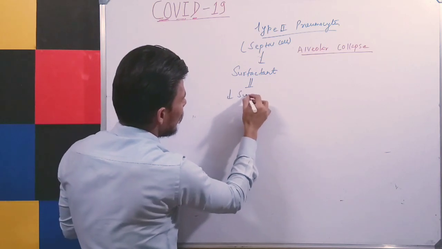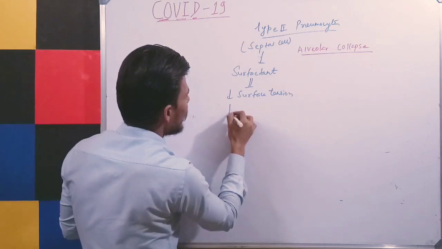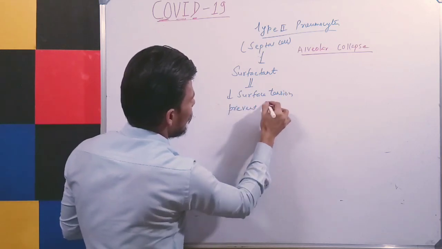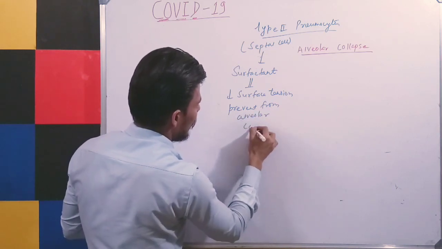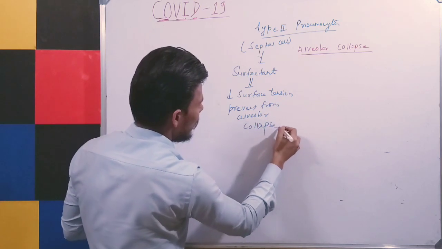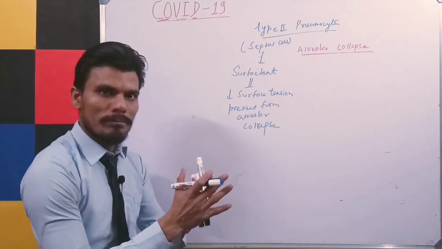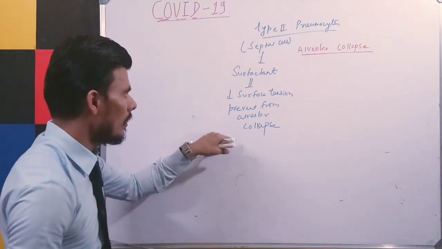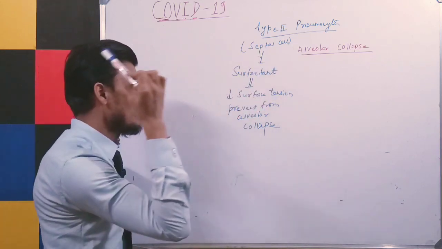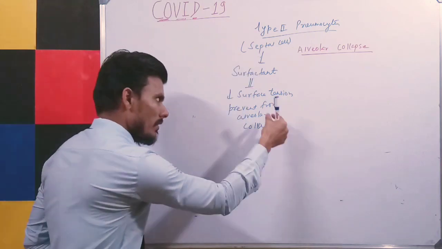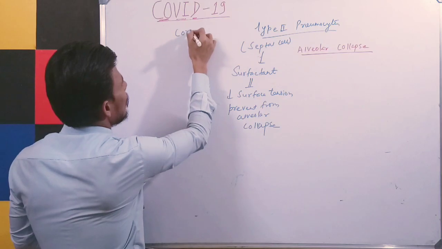It will decrease the surface tension and it will prevent alveolar collapse. As I told you, when we are exhaling the carbon dioxide, our alveoli is getting contracted. So there may be a chance that the alveoli may get collapsed. So the septal cells are producing the surfactant, which is decreasing the surface tension as well as preventing alveolar collapse.